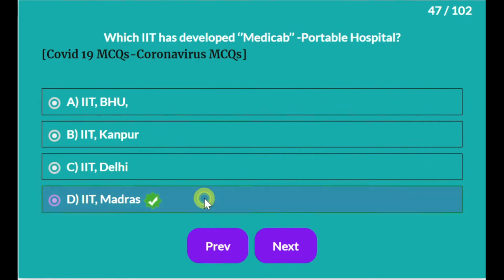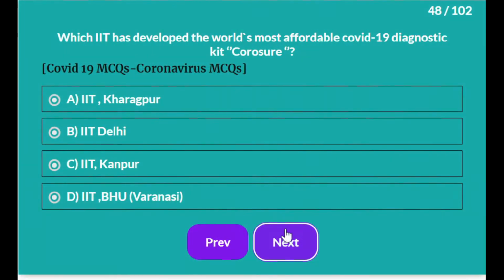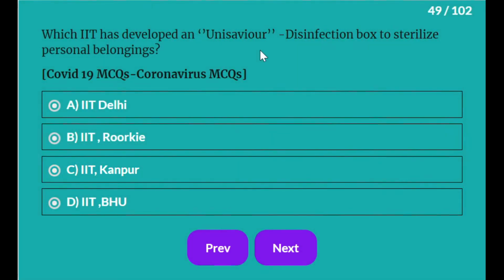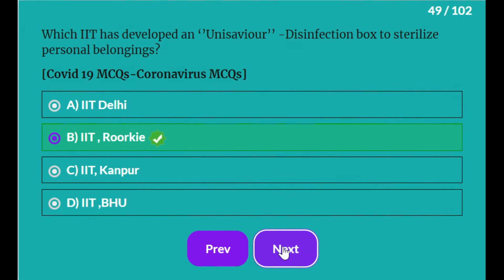It is IIT Madras. Which IIT has developed world's most affordable COVID-19 diagnostic kit Corosure? It is IIT Delhi. Which IIT has developed Unisavior disinfection box to sterilize personal belongings? It is IIT Roorkee.